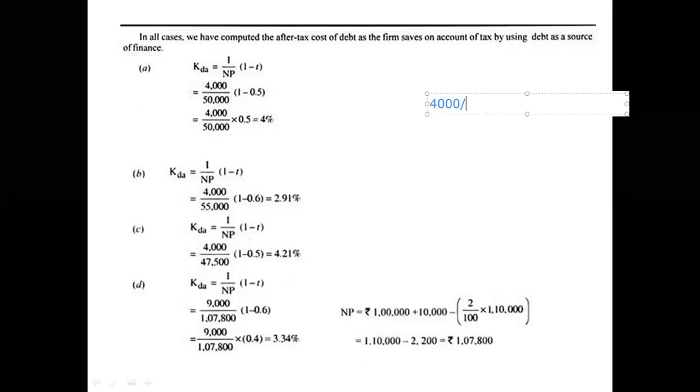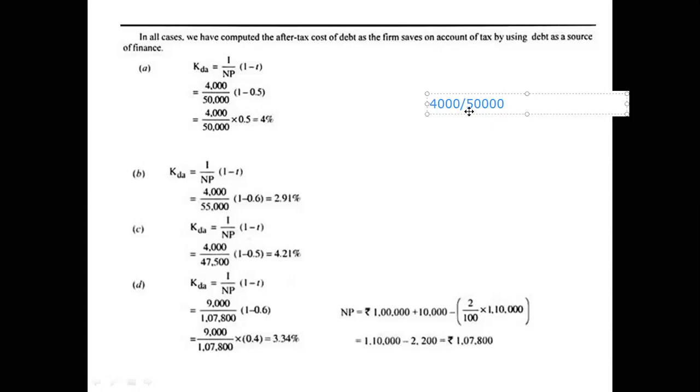4,000 divided by SV, what is the sales value? Sales value is also called NP, net sales proceeds. What is the sales value? At what price is it sold? It is sold at par, at 50,000 only, not anything extra, not anything lesser. It is sold at 50,000 rupees only. Is it not?